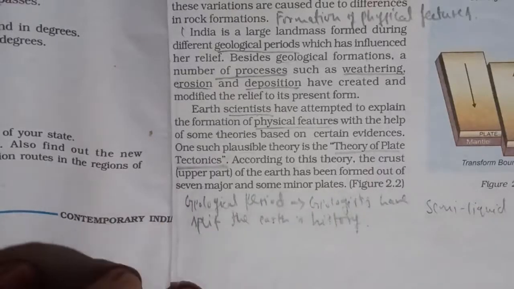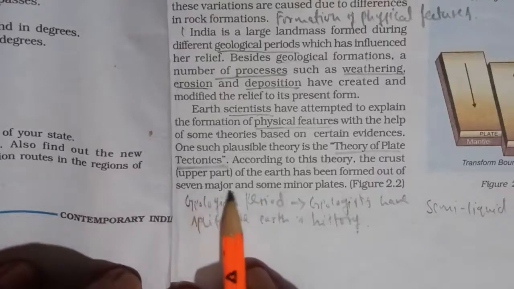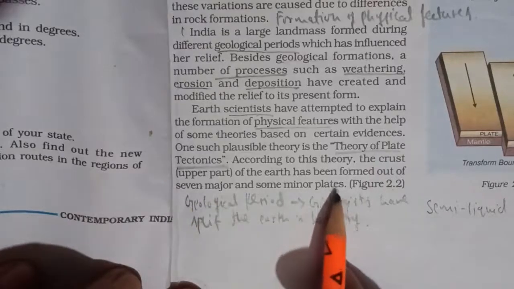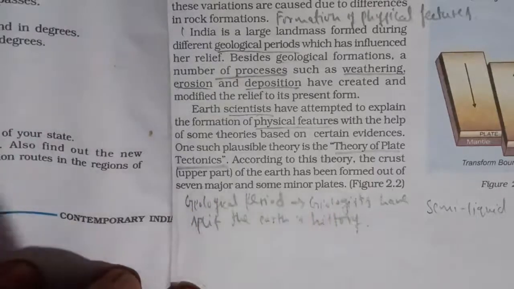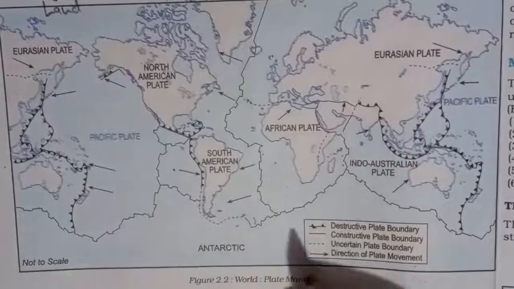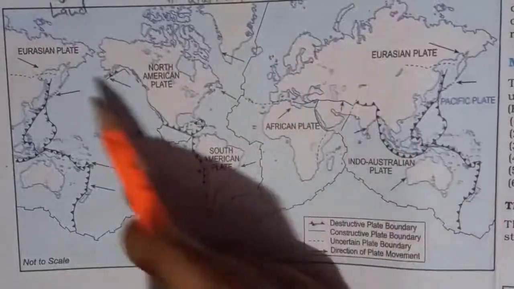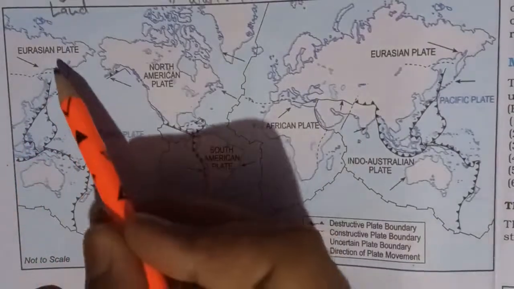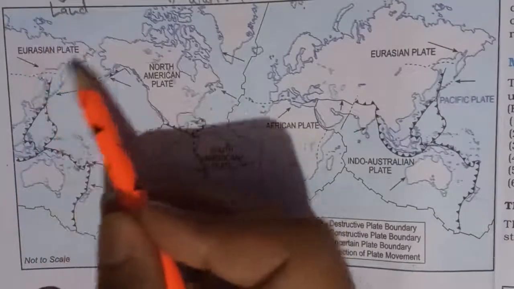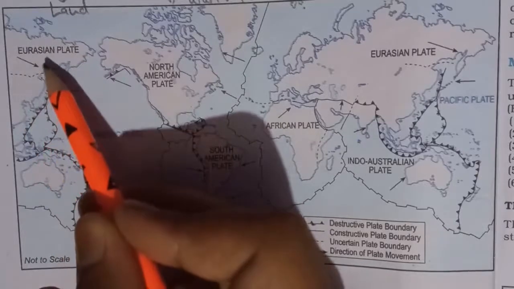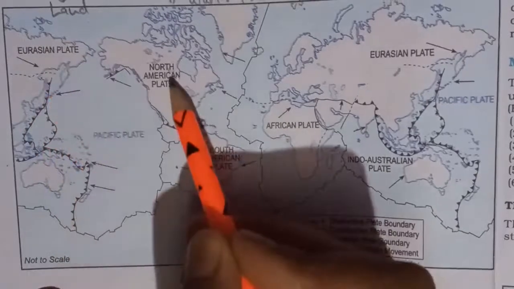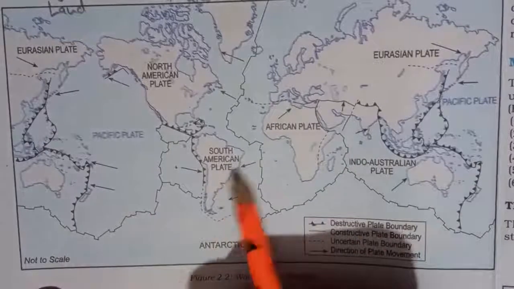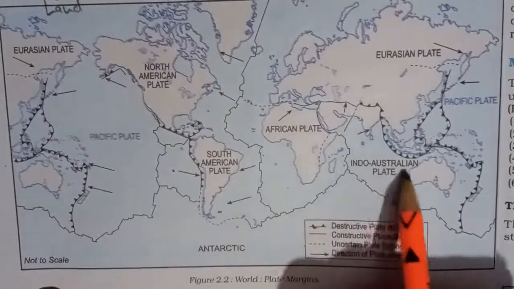So the crust has been formed out of 7 major and 7 minor plates. This I will show you in the diagram. You can see this is a world map. These are the various continents and these are the plates. This is water, and under this land mass there are plates known as the Eurasian plate, North American plate, South American plate, African plate, Indo-Australian plate.